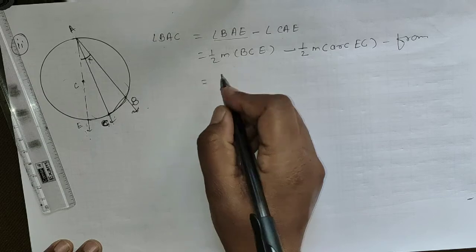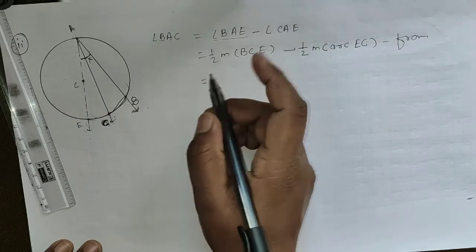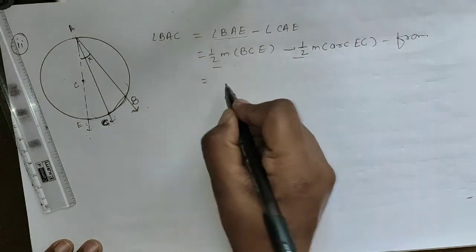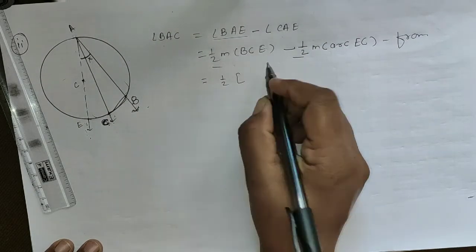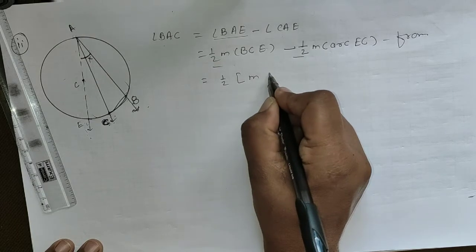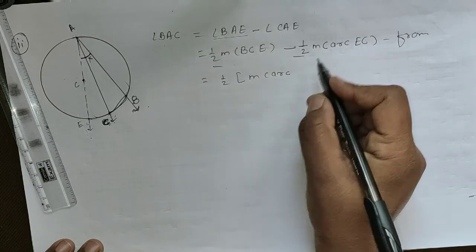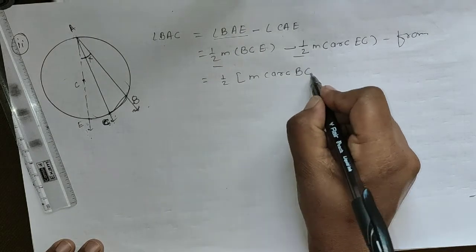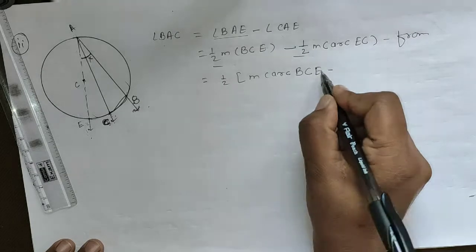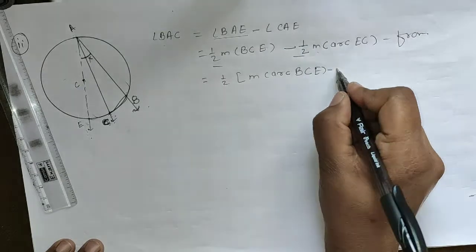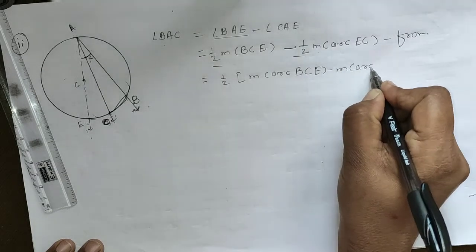So here, we take the half outside. Remaining is the measure of arc BCE minus the measure of arc EC.